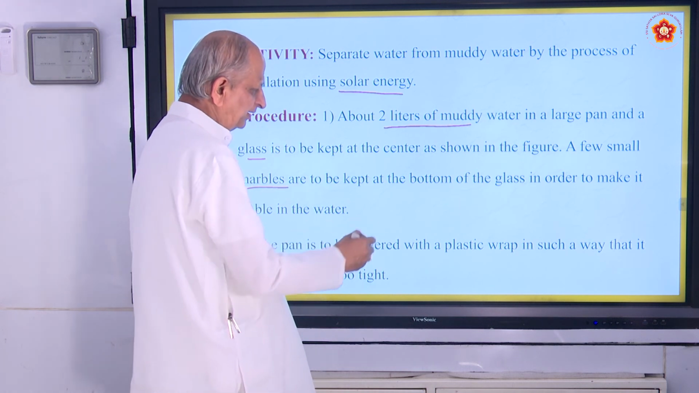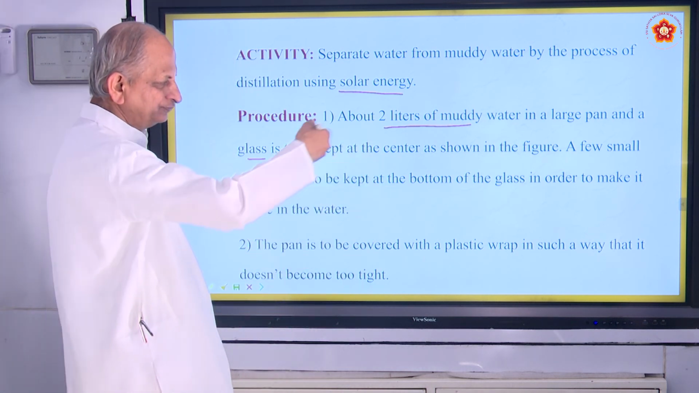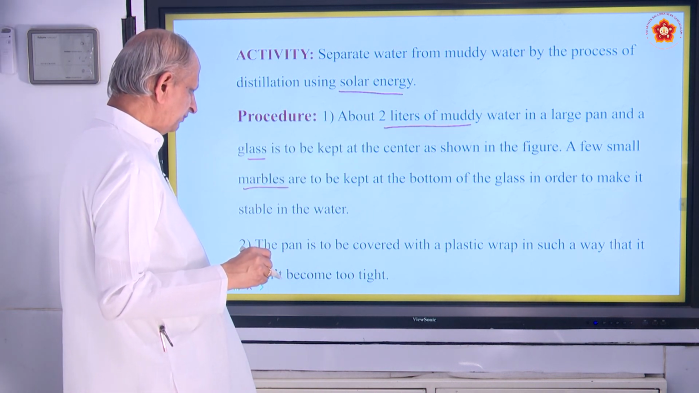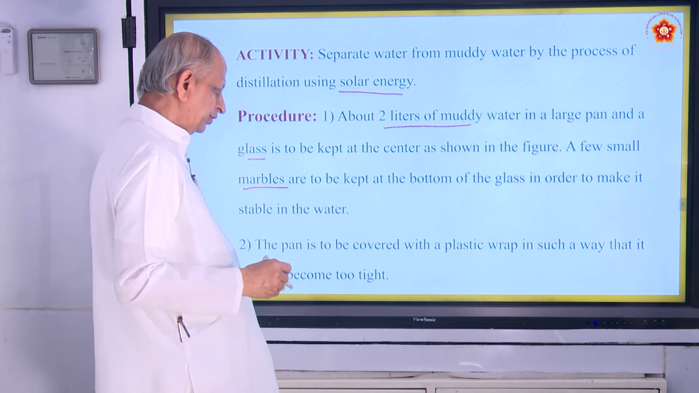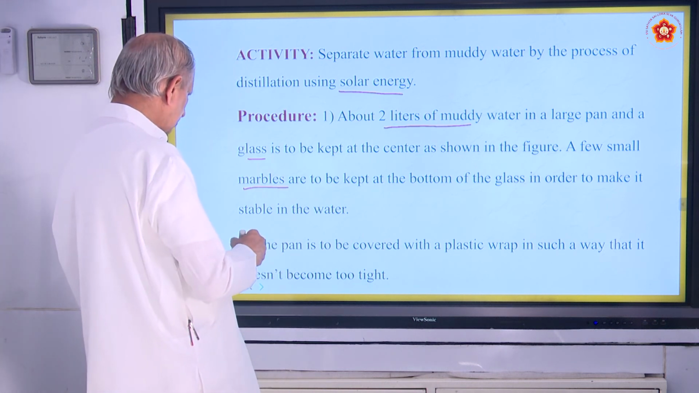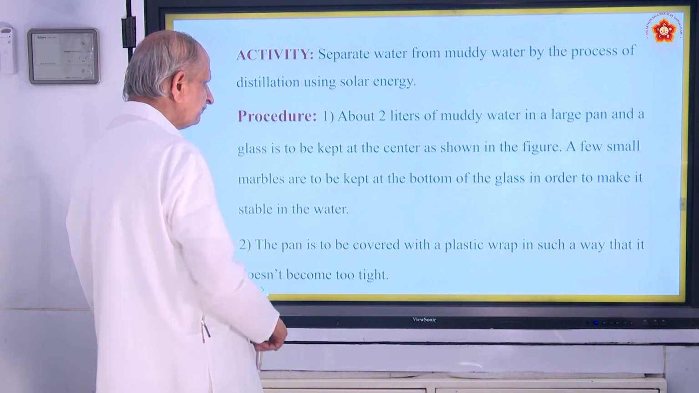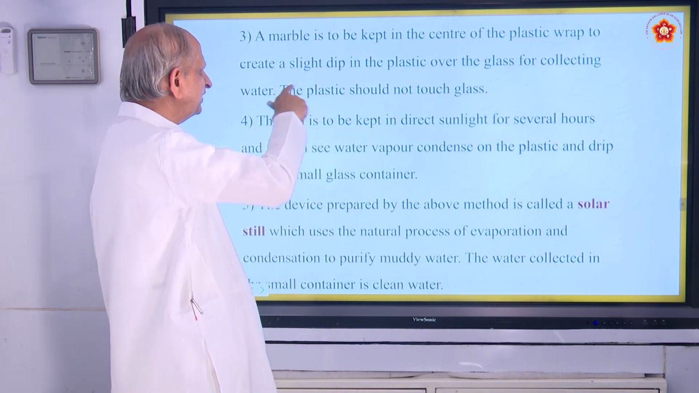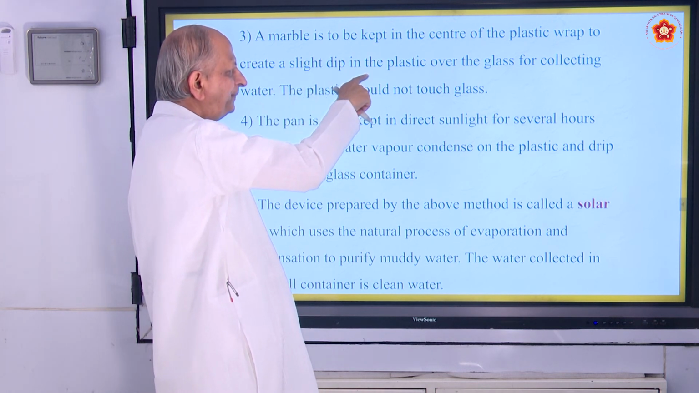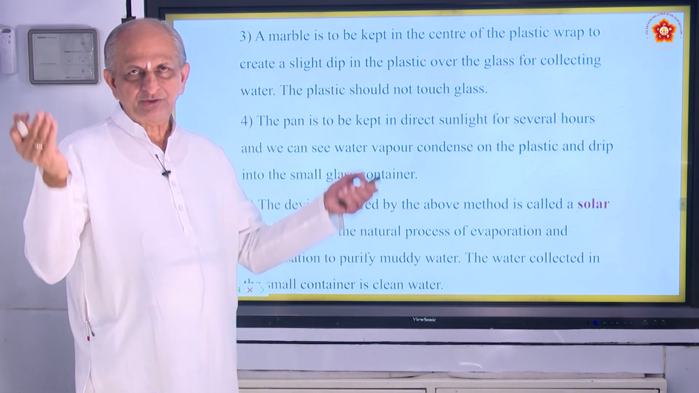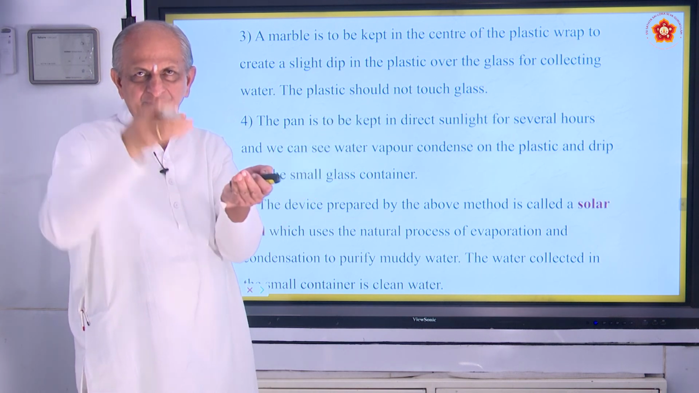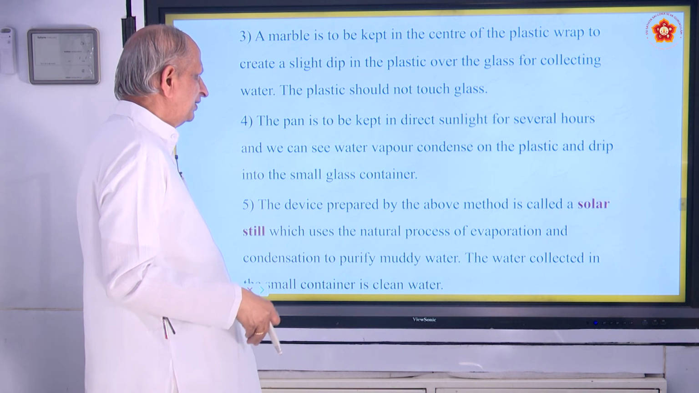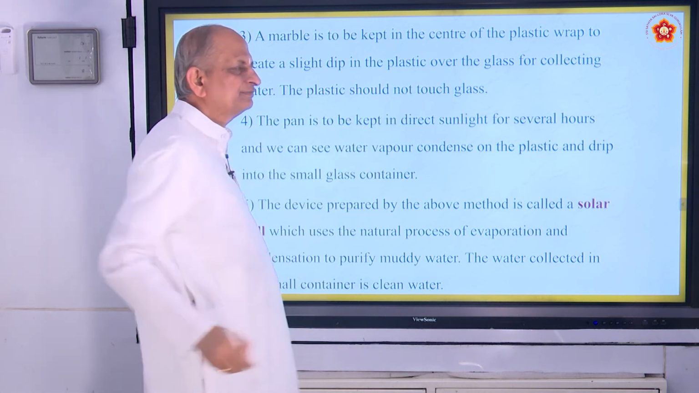The pan is to be covered with a plastic wrap. So a plastic sheet is to be covered at the top, but it should not be too tight. So that is how we have to cover it. And then a marble is to be kept at the center of the plastic wrap to create a slight dip in the plastic. So there will be a dip like this, because you are keeping a marble in the middle. And for collecting water, the plastic should not touch the glass, it should be a little above.